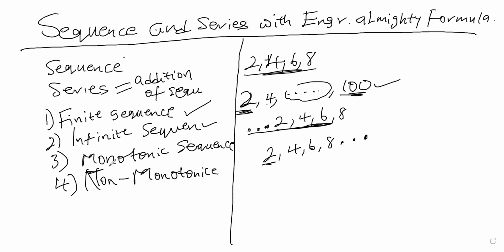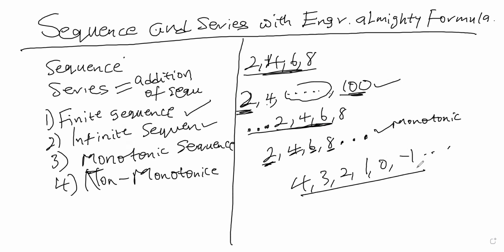Then, what is a monotonic sequence? A monotonic sequence is a sequence that is either increasing or decreasing. One out of the two. You cannot be doing both. It's either increasing alone or decreasing alone. So, for example, this sequence is increasing, it is going up. So this is a monotonic sequence. This sequence 4, 3, 2, 1, 0, -1 is decreasing, it's not increasing. It is also a monotonic sequence because it is only decreasing.